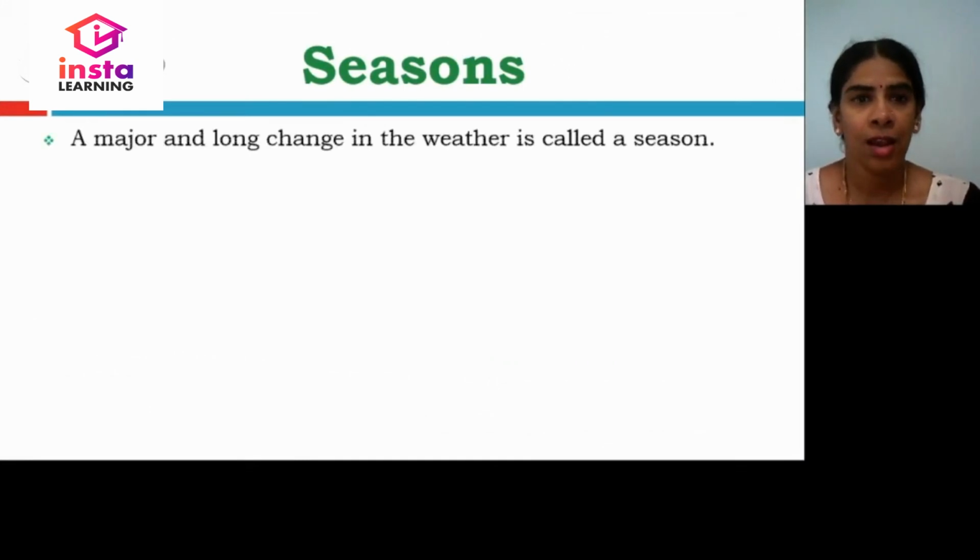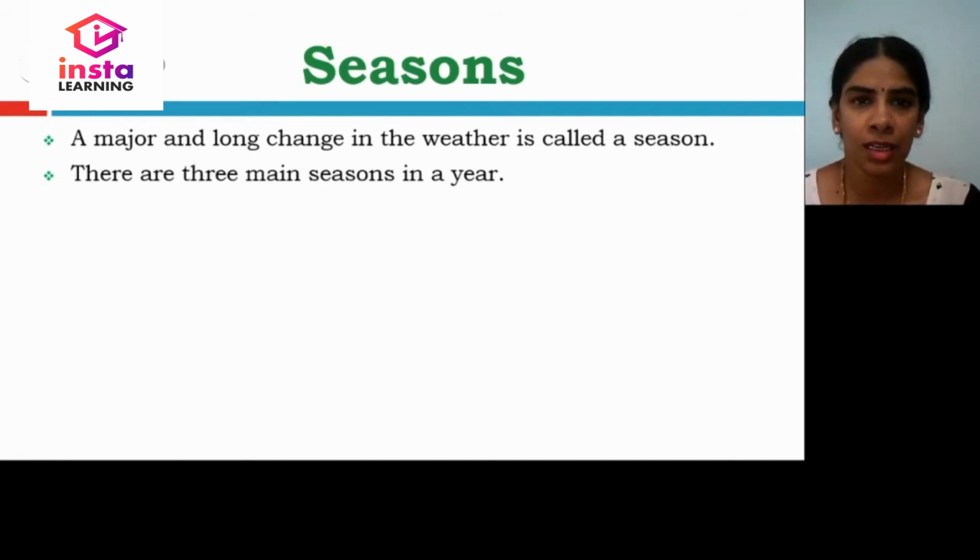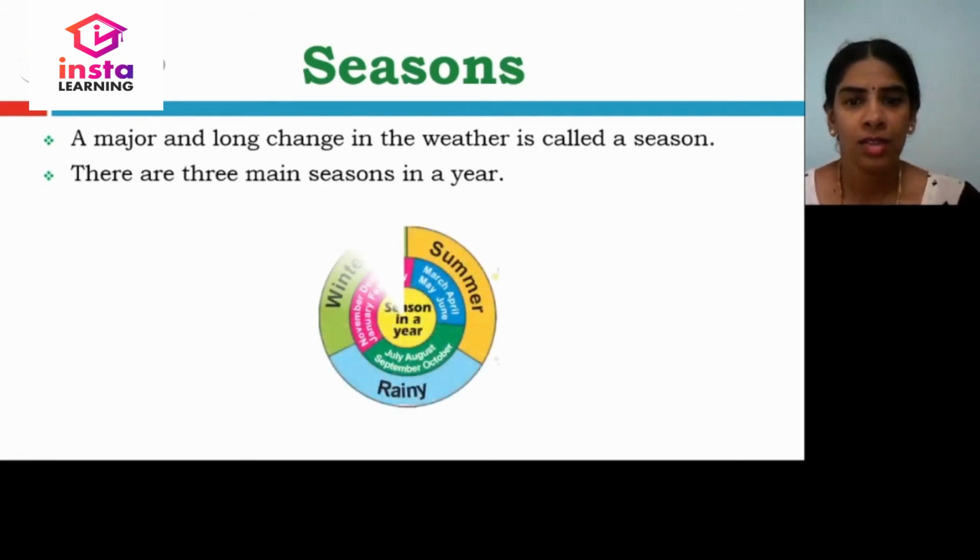Seasons. A major and long change in the weather is called a season. There are three main seasons in a year. Summer, rainy and winter seasons.